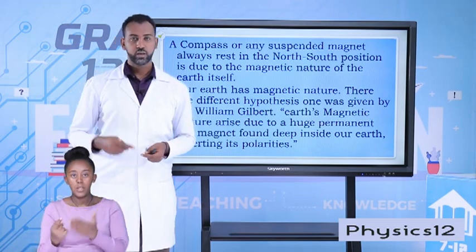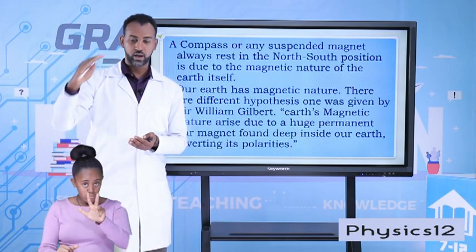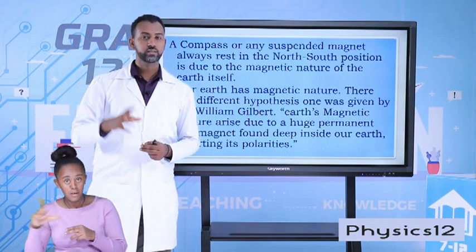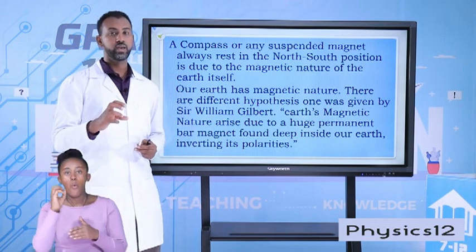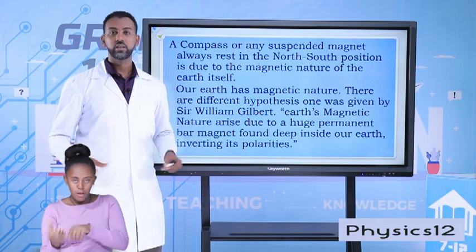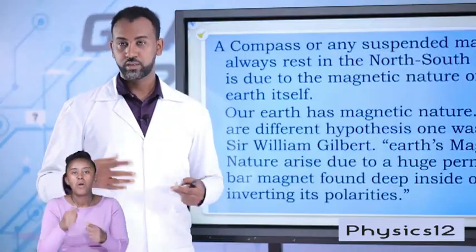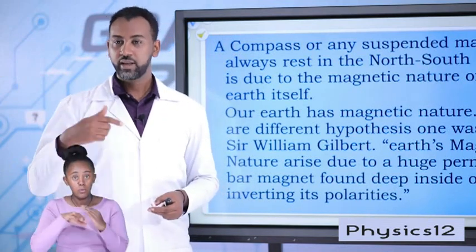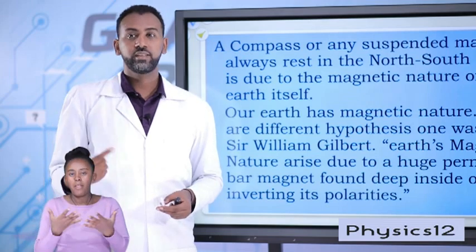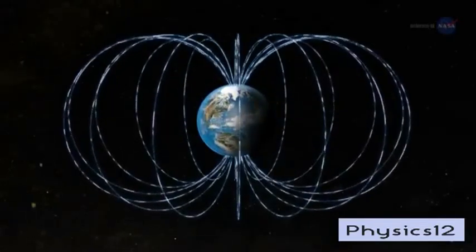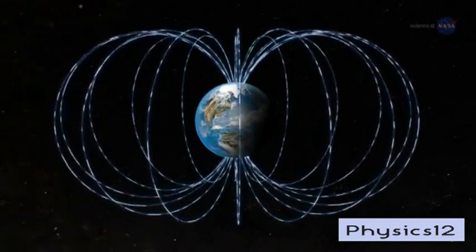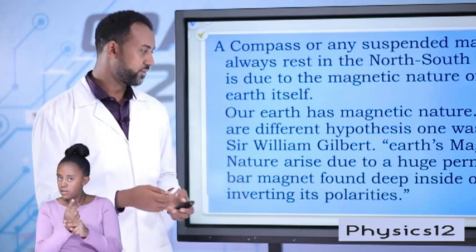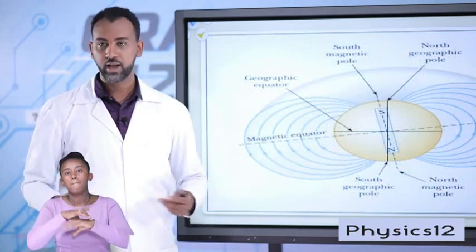Actually, Earth can be classified into three layers: the outer shell known as the crust, the mantle, and the core. The core has two parts, inner and outer core. The inner core is solid. The outer core is molten rock, a liquid, and this rock is full of ferromagnetic material. And so the Earth has a magnetic nature. The Earth itself acts like a magnet because this molten rock spins in only one direction. That's an amazing nature. The Earth itself acts like a huge magnet.